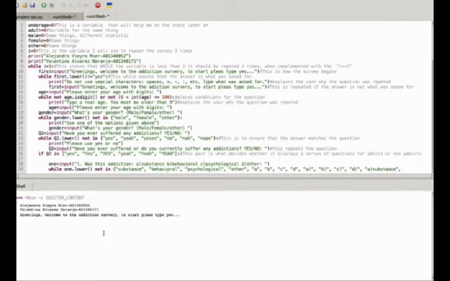We use whiles to ensure that the answer is what we ask for. For example, if I ask here for yes and I put no, do not use special characters, type what was asked for. I can use yes, or yes with a capital letter, because I use the .lower. And then we added that type of while for everything.